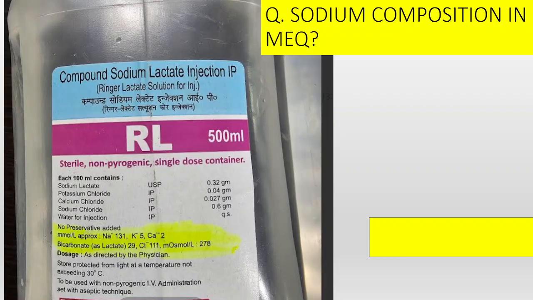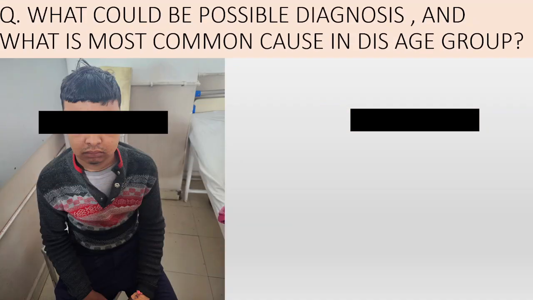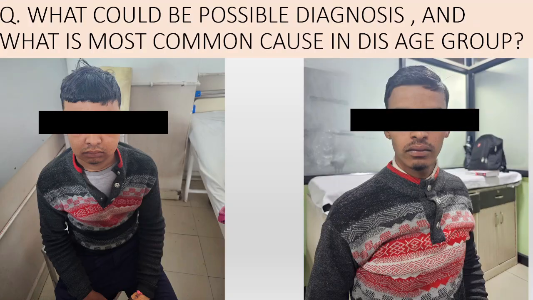Next question, sodium composition milliequivalent is 31. What could be the possible diagnosis and what is the most common cause in this age group? In the case, we have kept the entire case. Since it is on YouTube, we have covered just the eyes. It was very clear.